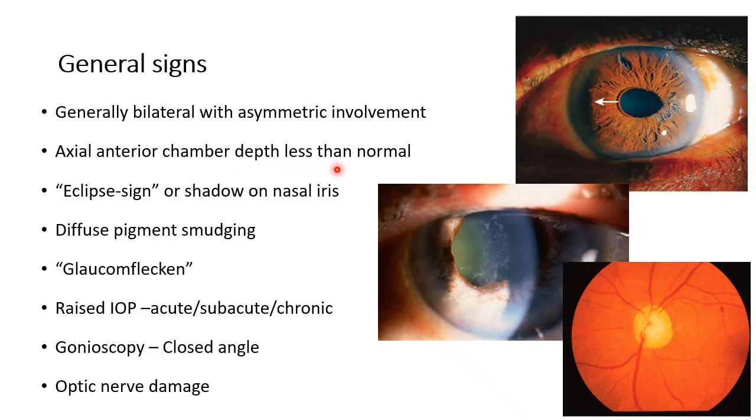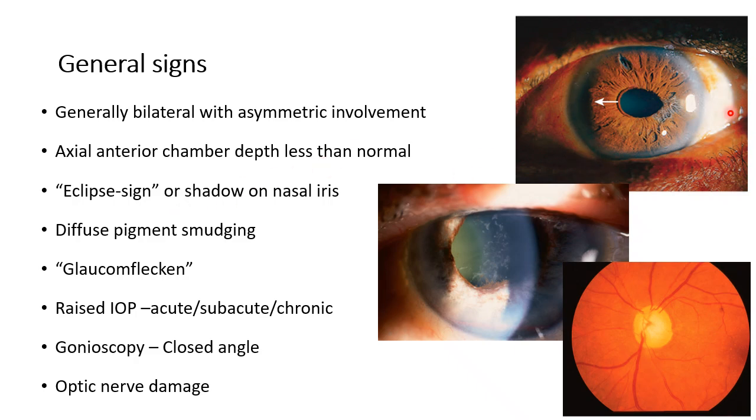Axial anterior chamber depth is less than normal, or the anterior chamber is shallow. So you compare it with the normal eye, and you see that the anterior chamber is shallow. How do you see this particular sign that you see here? This is the eclipse sign. This is because the iris is bowing forward, and when you throw light from the temporal side, it casts a shadow on the nasal side, right? The shadow is of the iris itself. So this is known as eclipse sign.